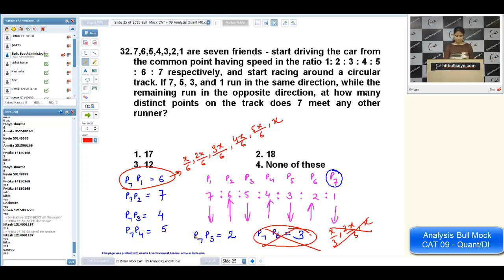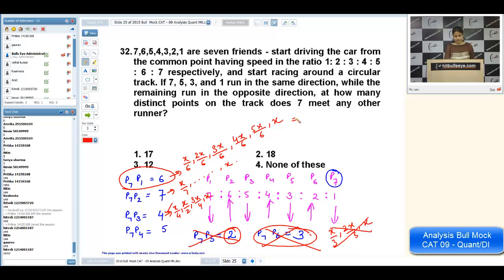Similarly, you can reject P7, P5. We are getting 2 points here, but we have a 4 here. And these 4 points will be x by 4, 2x by 4, that is x by 2. Then we have 3x by 4, then we have x. Are you getting me? Now these 7 points will be x by 7, no need to calculate.